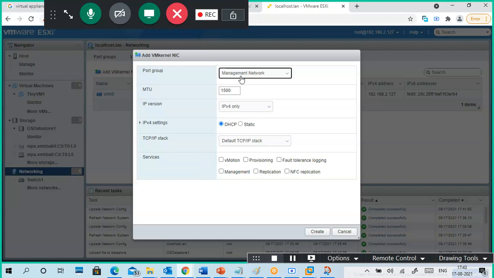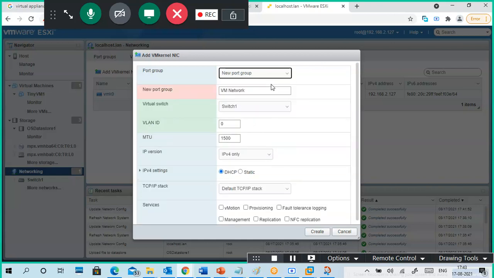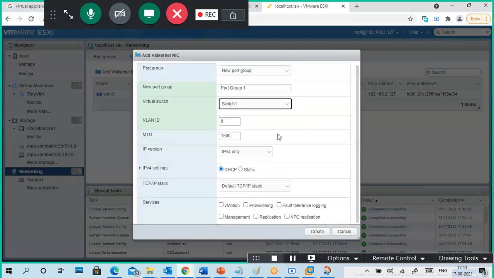Because the management network is already assigned to switch 0, that's why it is not showing the switch option. VM network is also assigned to switch 0. That's why we can create our own port group. Like I put port group 1, and I'm selecting switch 1.